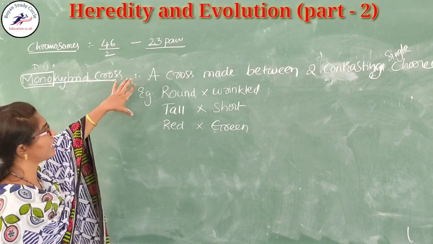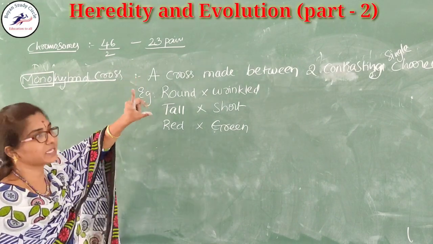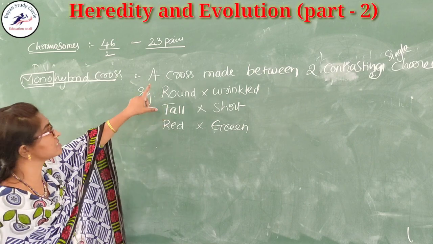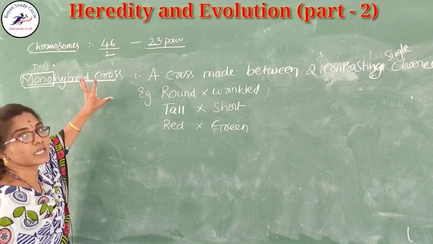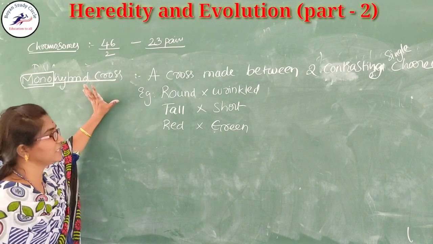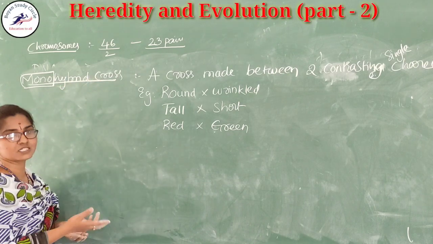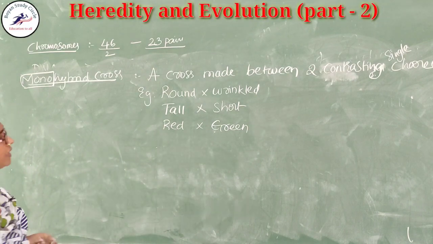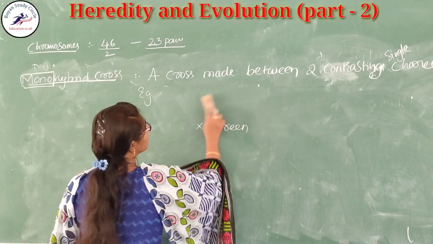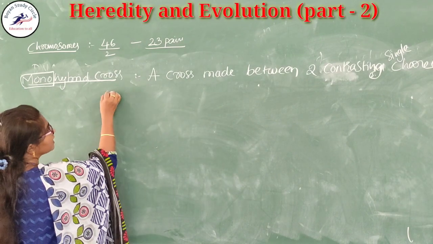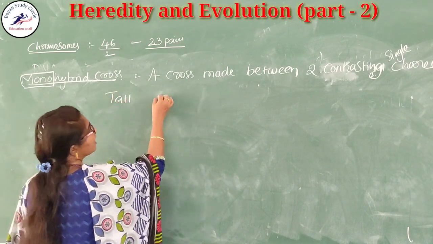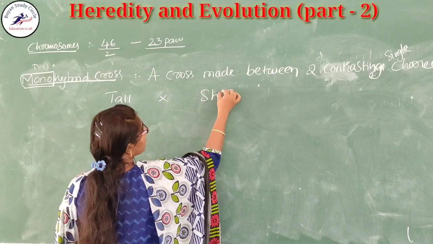So by taking a single character, that is two contrasting characters, Sir Gregor John Mendel crossed between them. What is the result? How does the result appear? For this, I am taking the tall character and also the short character.